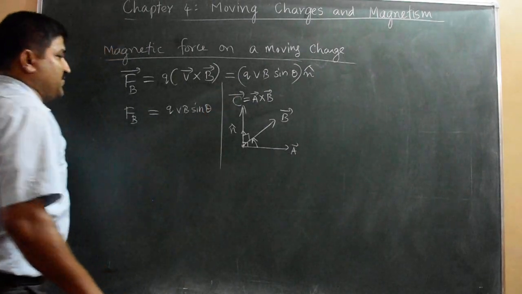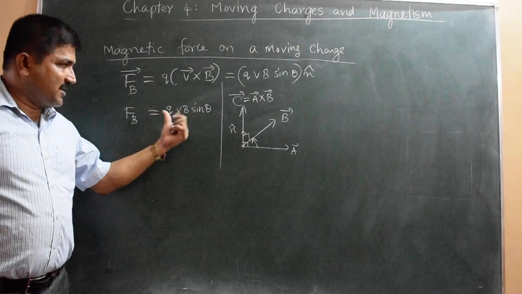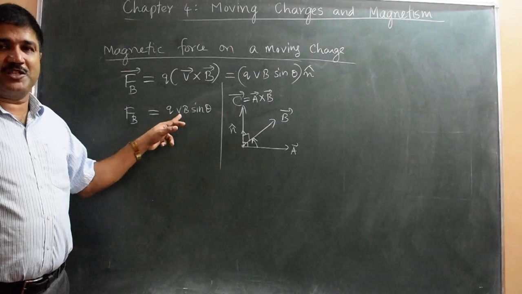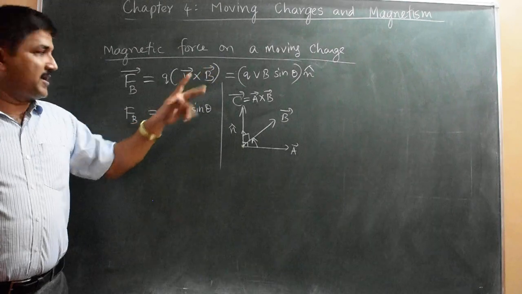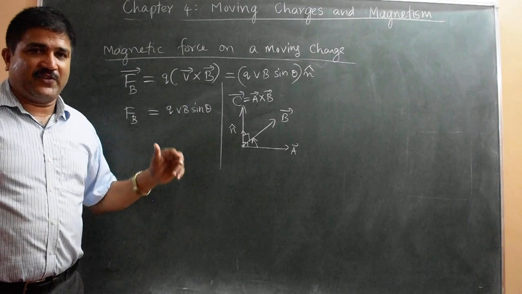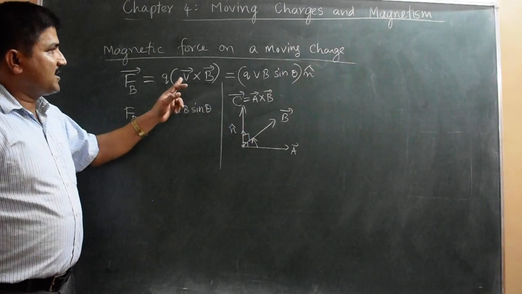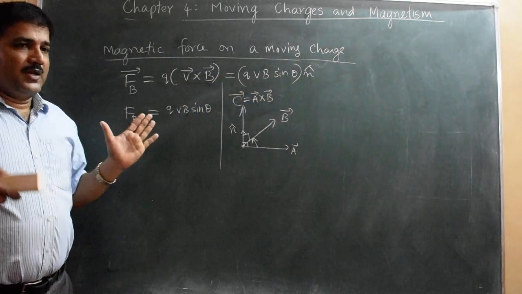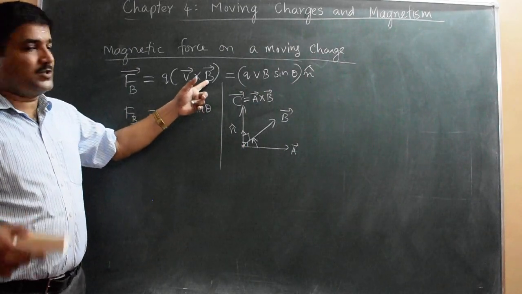Now we try to understand these facts. The magnetic force depends on what terms? It depends on the magnitude of charge. It depends on the velocity with which the charged particle is moving. It depends on the magnetic field in which it is moving. More magnetic field means more force it experiences, all directly affecting, and it depends on the angle between the velocity vector and magnetic field. Here theta is the angle between the direction in which the charge is moving and the magnetic field.